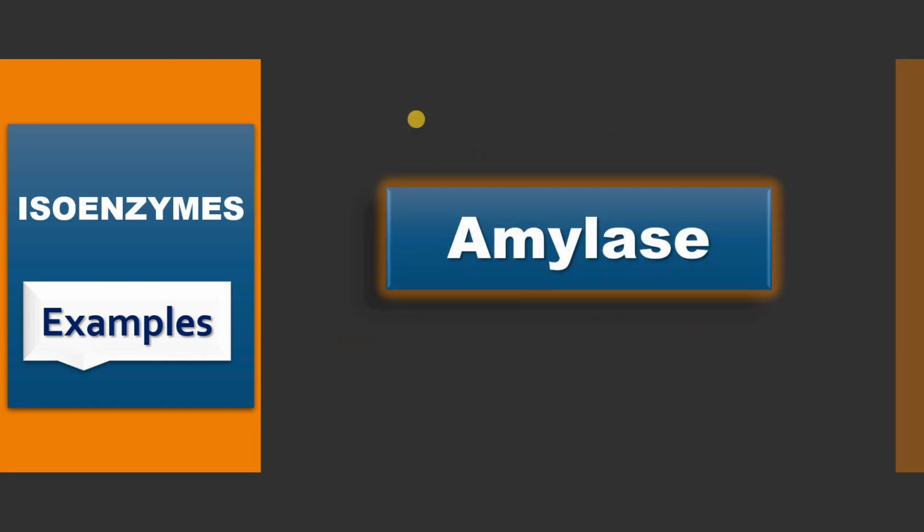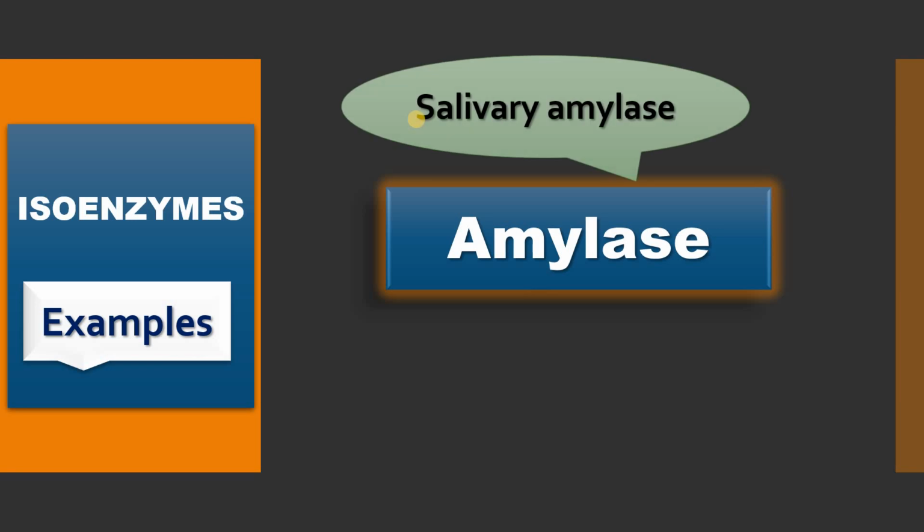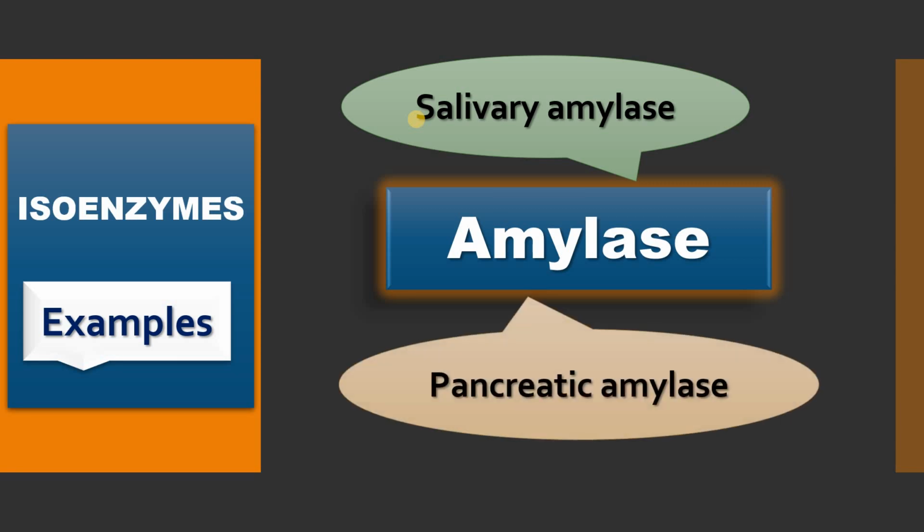Amylase also has 2 isoenzymes, one expressed from the salivary glands, salivary amylase, and we also have amylase released from the pancreas, that is pancreatic amylase. So isoenzymes or isozymes are multiple forms of the same enzyme and they catalyze the same biochemical reaction, even though they are released from different tissues or organs, and they differ with respect to amino acid composition, amino acid sequence, electrophoretic mobility and enzyme kinetics, that is, they have different Km values.